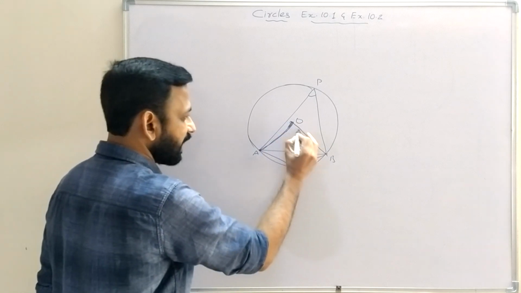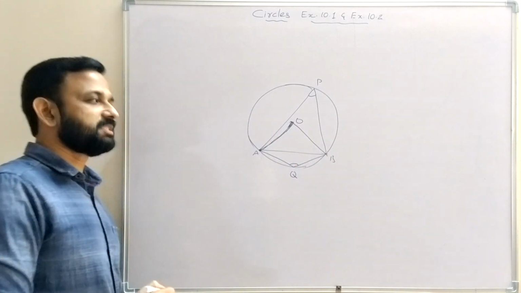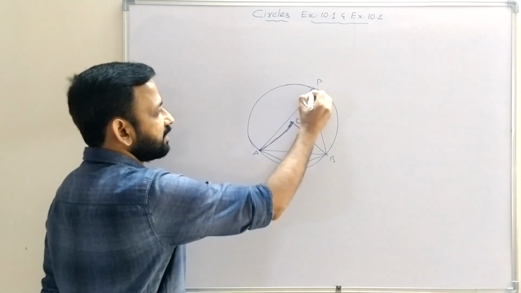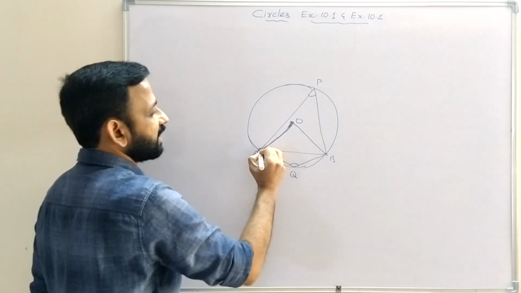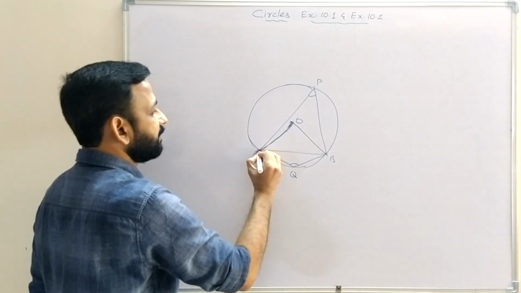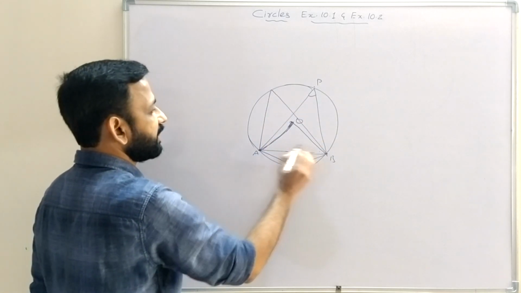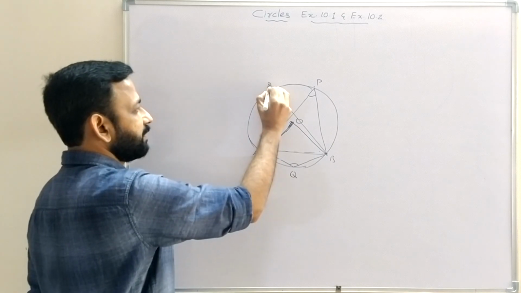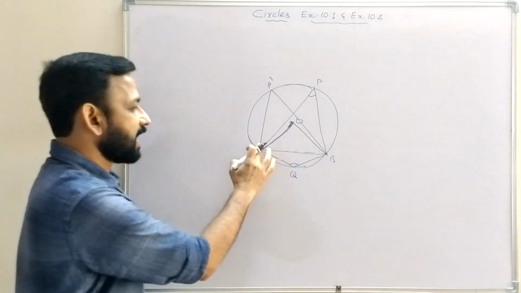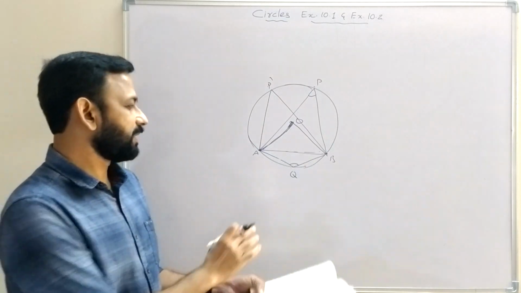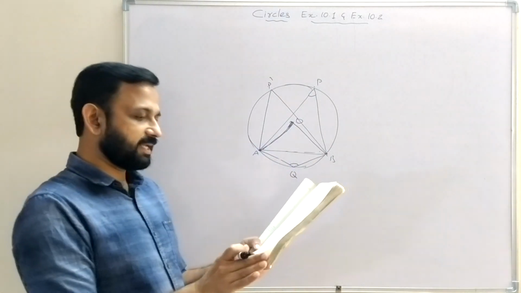Similarly AB subtends another angle APB at a point P on the major arc, or another angle at this point P dash. And angle AQB is the angle subtended by chord AB at a point Q on minor arc.